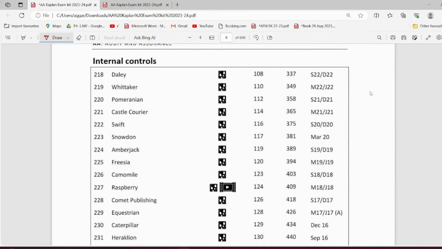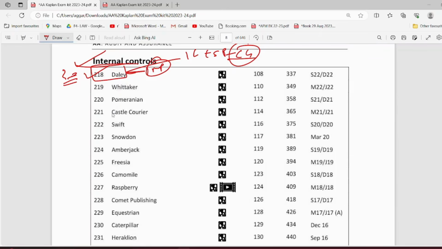Then next, upcoming with our next topic, which is internal controls. Again, a very very important topic. First is Dali company. This is very very very important question. This is again a 30 marker question, and it covers a lot of areas of your syllabus. One is internal controls for sure, then there's substantive procedures of your bank loan, I think it is there in this question, and then of course you have your corporate governance, which is an area in which many of the students do get confused, so I wanted to include this area in your practice.